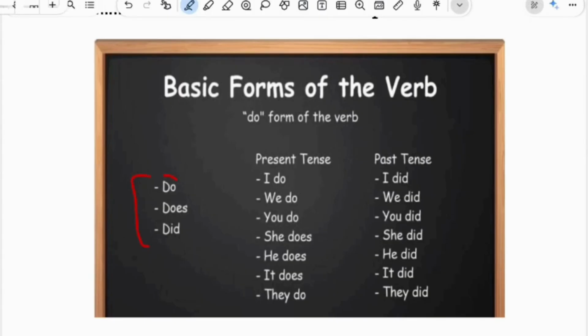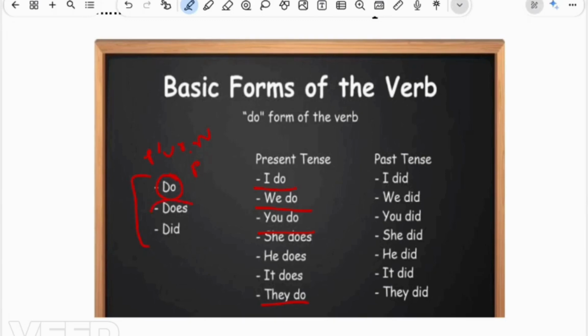Now let's talk about when to use do and does. If we talk about do, then we always use do with a plural noun or plural pronoun. For instance, we do, they do. Now I and you are special cases in our modern English, so they both use the verb do with themselves. So with plural nouns we use I do, we do, you do, they do.